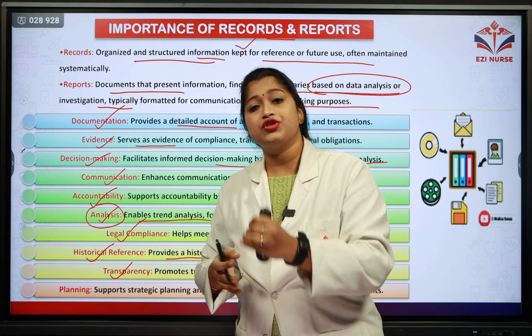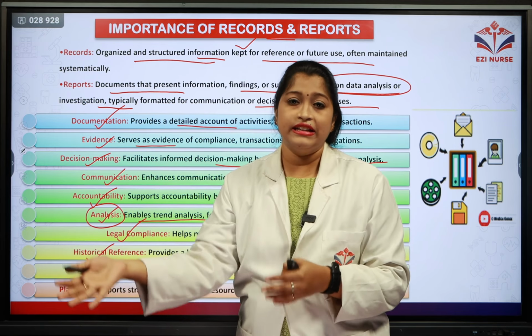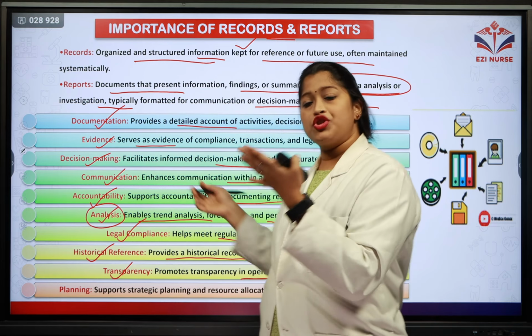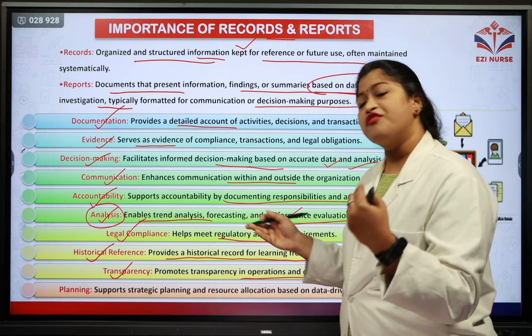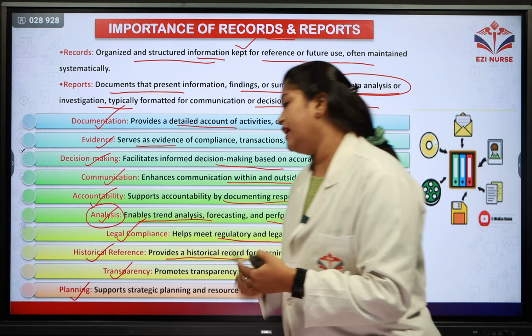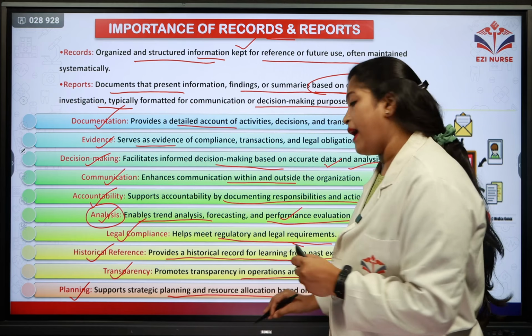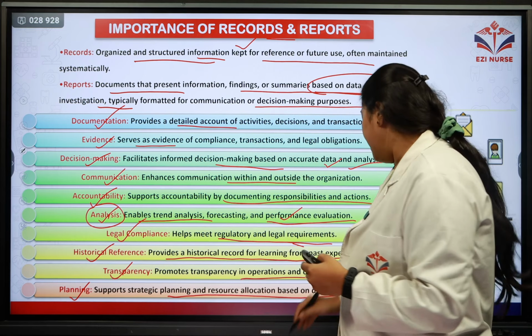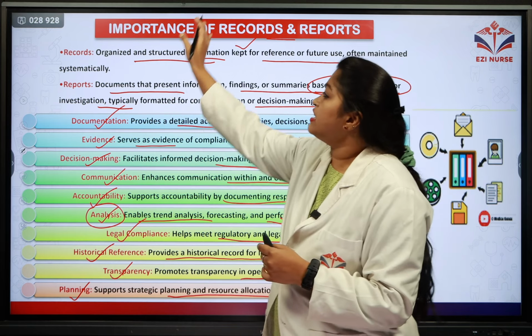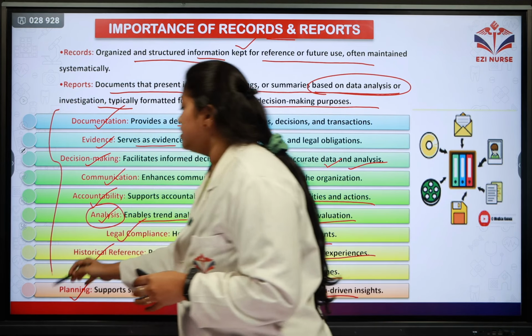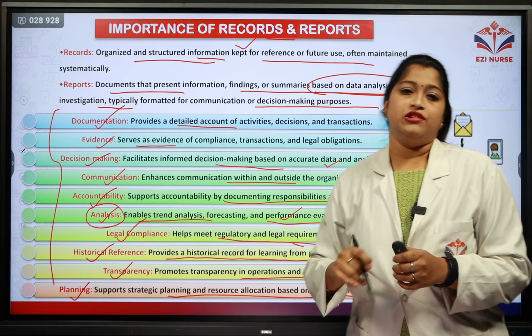For example, as I just told you, if a patient is having any disease, that is exactly shown with the help of these reports. So it shows the transparency. And the final importance is planning. It is supporting the strategic planning and resource allocation based on whatever data-driven insights are present in these records and reports. So these are the different importance of these records and reports.